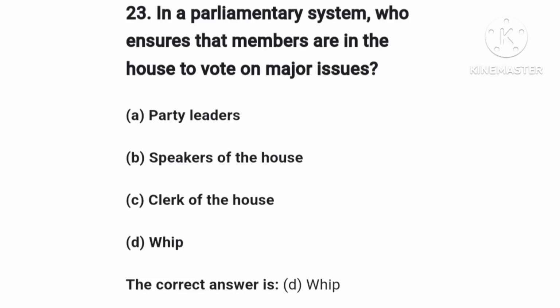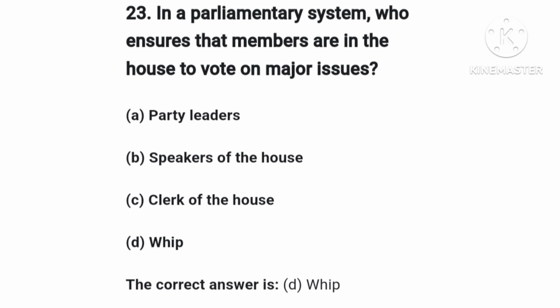Next question is question number 23. The question is, in a parliamentary system of government, who ensures that members are in the House to vote on major issues? The options: option A, party leaders. Option B, Speaker of House. Option C, Clerk of the House.